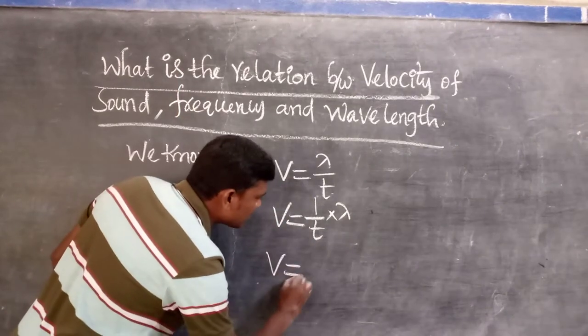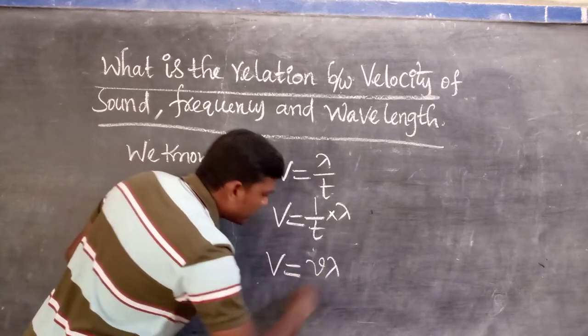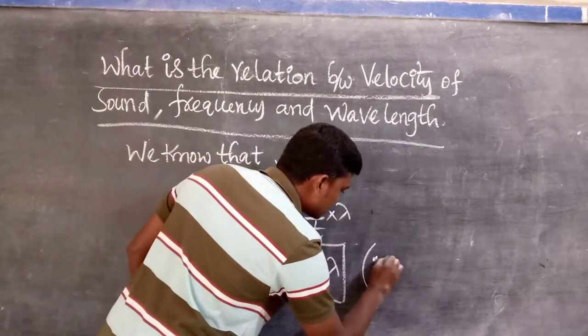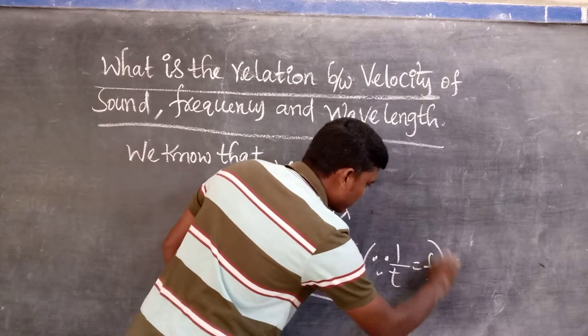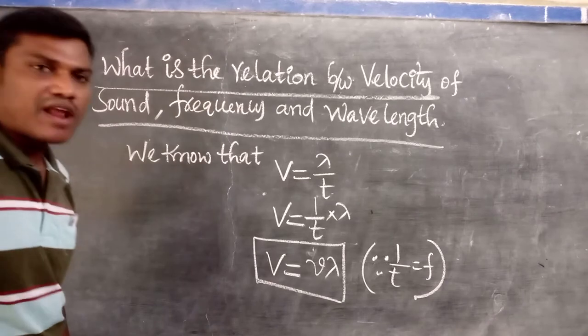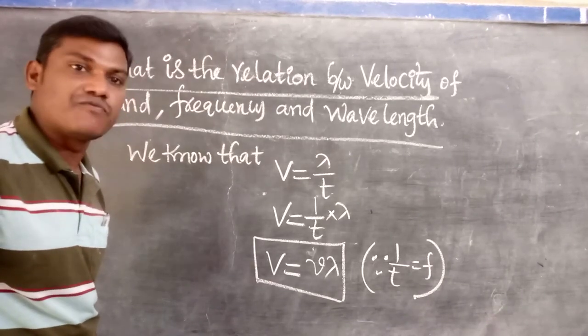Then V is equal to nu lambda, because here 1 by t is equal to f. Already I said in the frequency concept, the number of vibrations made by a vibrating body in 1 second is called frequency.